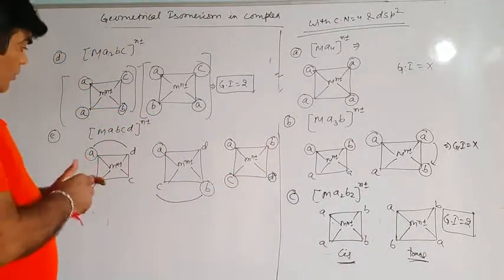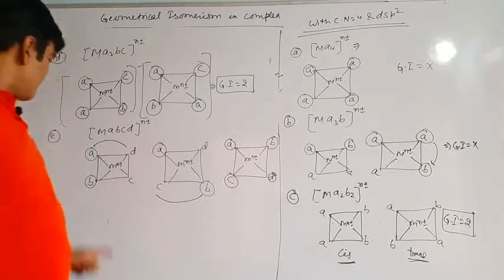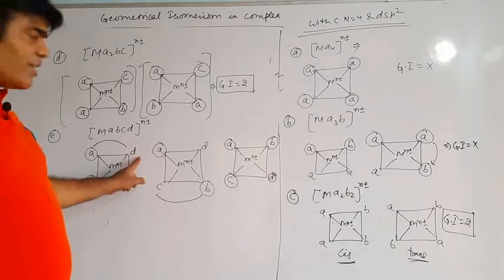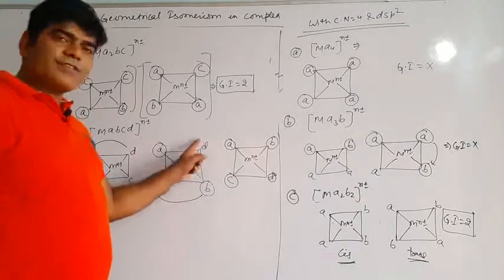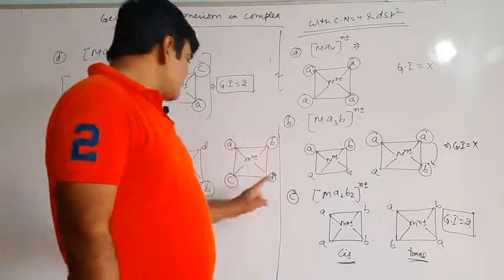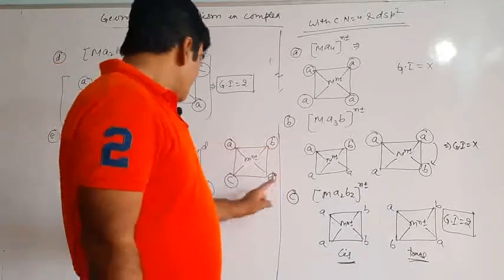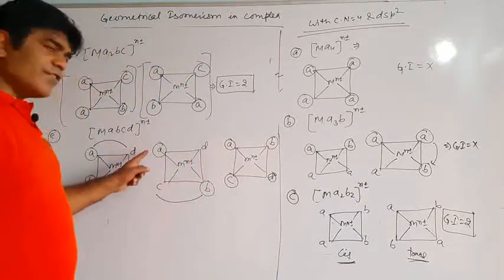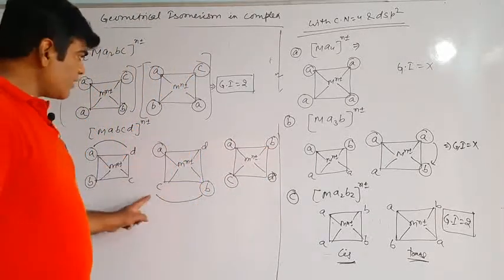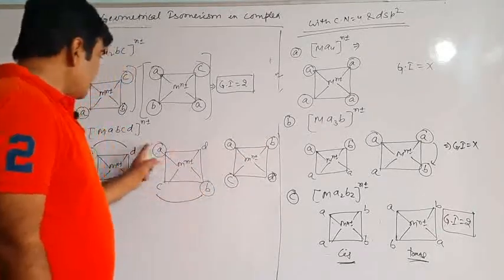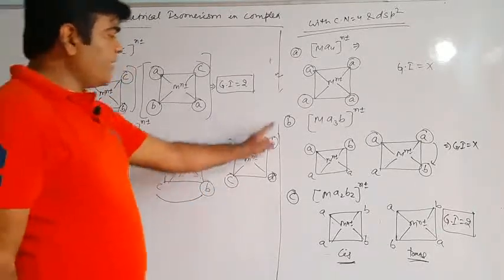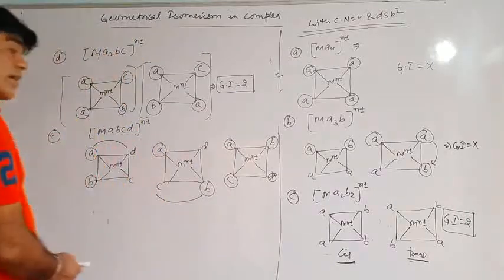Okay. So these three structures are different. A, B, C, D, this is the arrangement. A, C, B, D, this is the arrangement. A, B, D, C. Is there anywhere A, B, D, C? No. A, D, B, C. All these three are different.